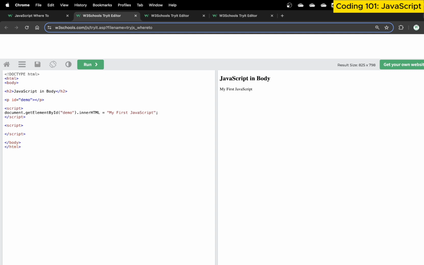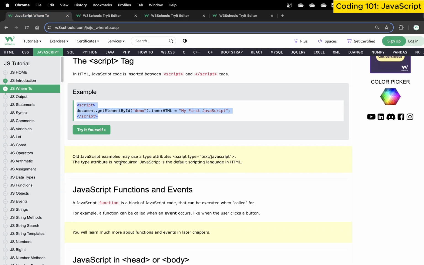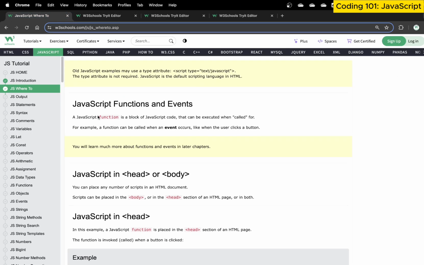As we know, the basic rules of HTML apply: every HTML tag has angle brackets. You write a tag name and then you close the tag name, so a starting tag and an ending tag. This tag is script, indicating I'm writing JavaScript, and then I write my JavaScript code here. Every single piece of code goes inside this script tag for simple pure JavaScript. That's all it is. Within this script tag, I can write functions, which are basically blocks of JavaScript code that can be executed or called upon based on various operations we want to do. So this is what we can do.